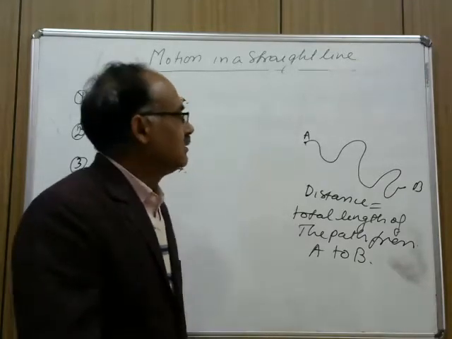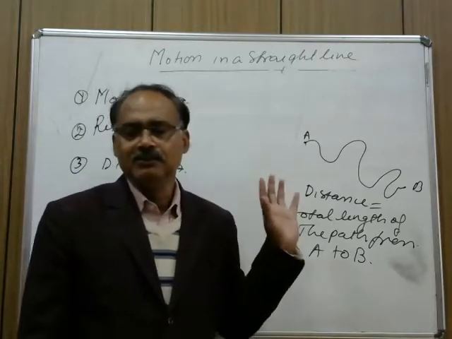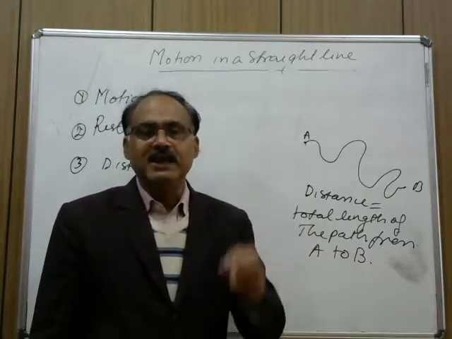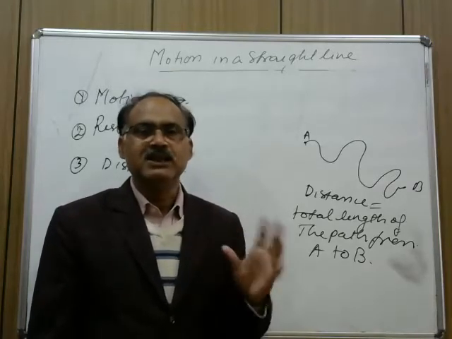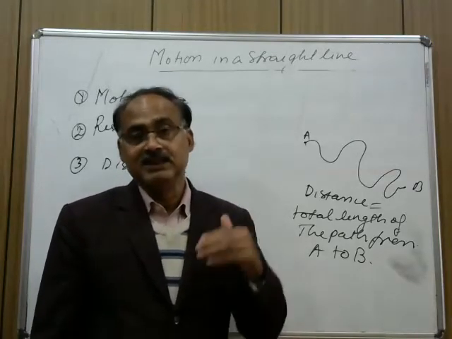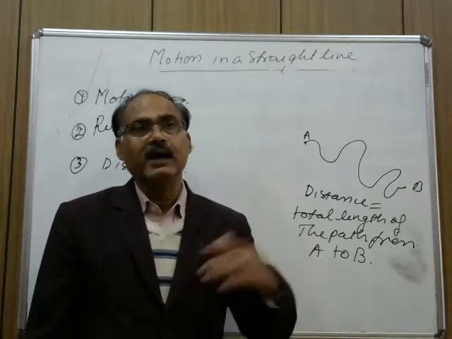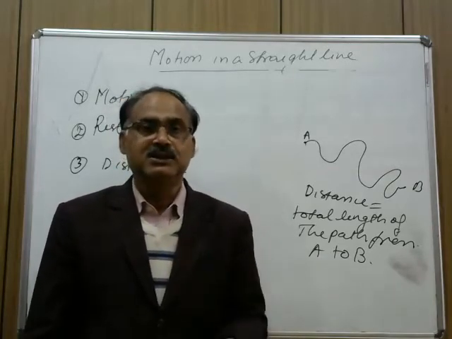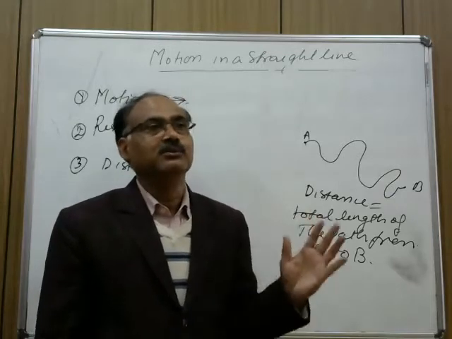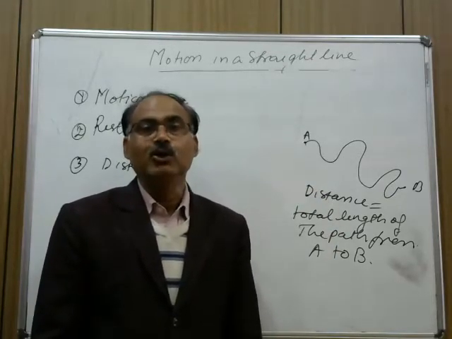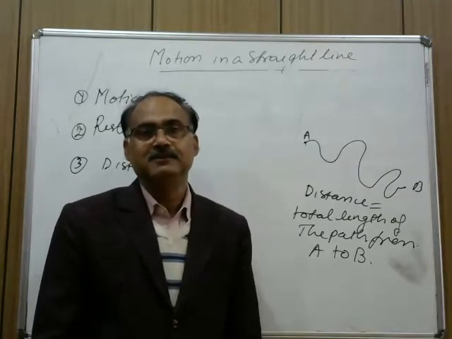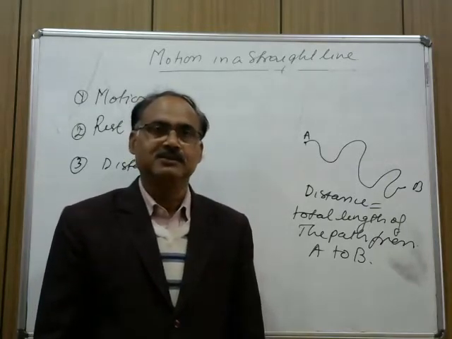Now let us define its unit. The SI unit of distance is meters, and some higher or lower units used to measure distance are kilometers, and lower units decimeters, hectometers.